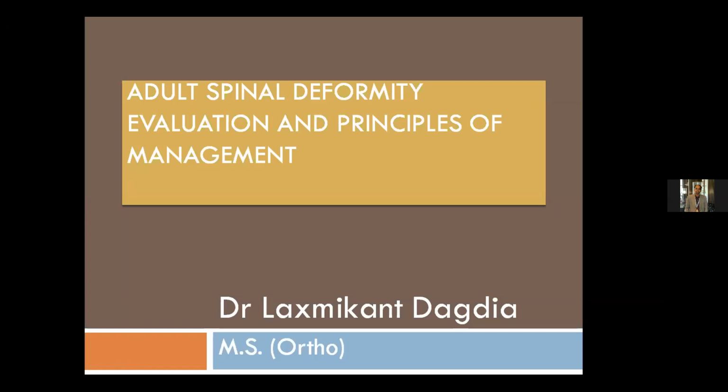So how much lordosis is to be given, and from where to where? Because lordosis is not always from L2 to S1. It might vary from L3 to S1 alone. That is defined by the Roussouly classification. That's why the pelvic incidence has a major role in degenerative conditions.